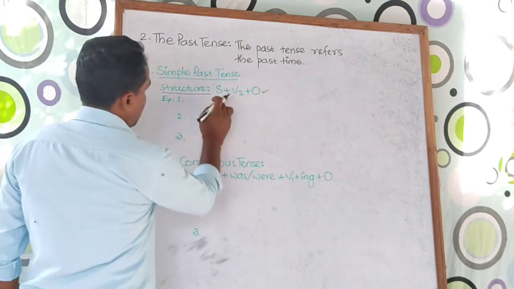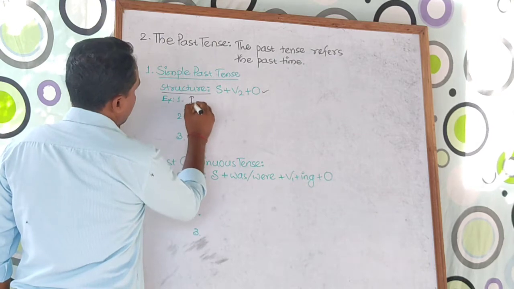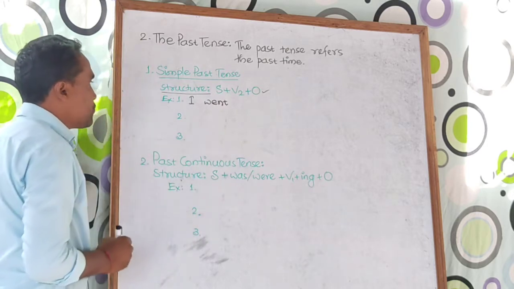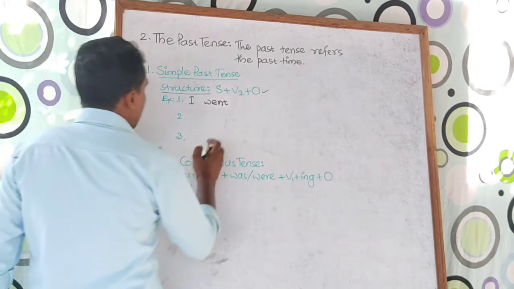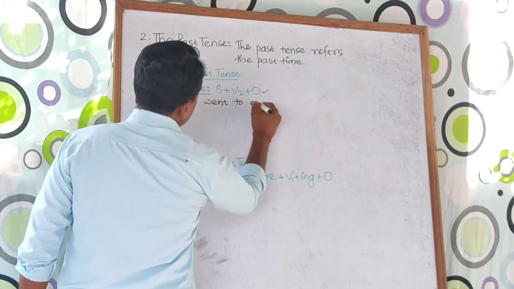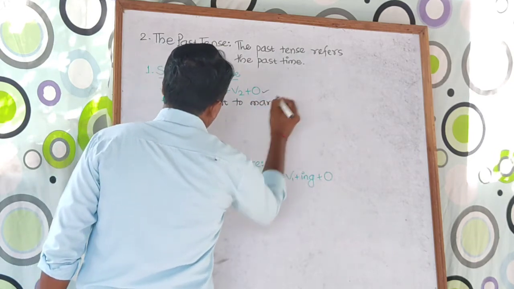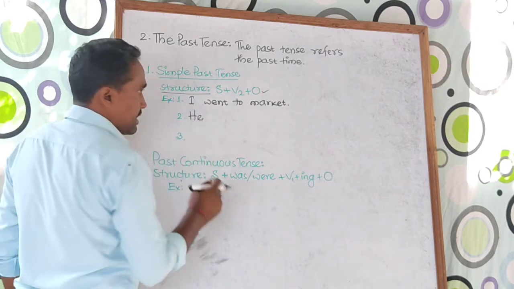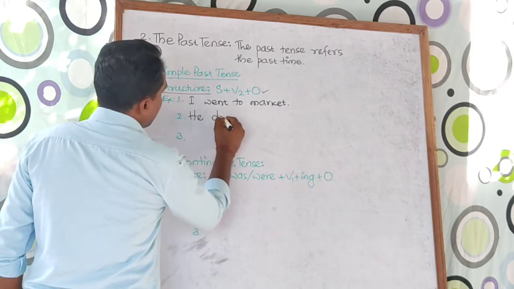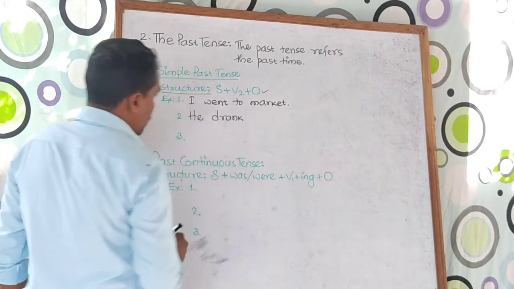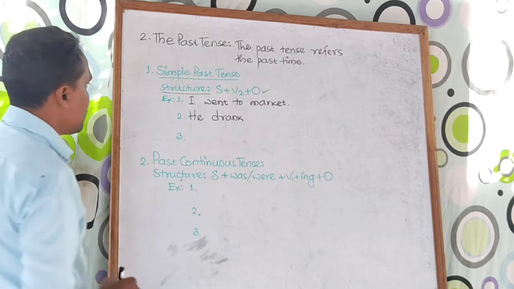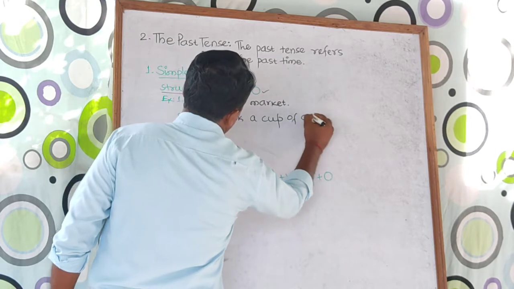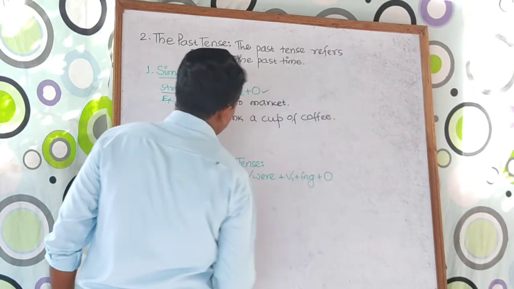Let's see the first example. If I take I, I can take went, because the V2 form of go is went, so I went to market. If I take one more example, if I take he, then again take V2 form, he drank. That means V2 form of drink is drank. He drank a cup of coffee. Cup of coffee is the object.